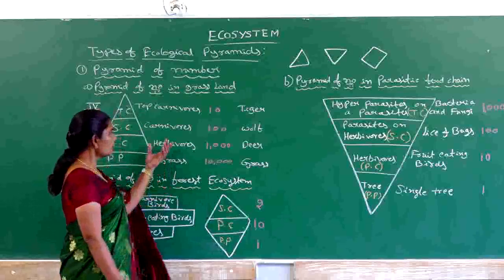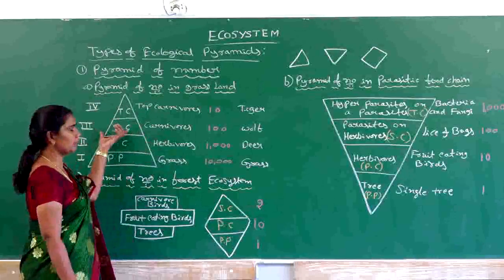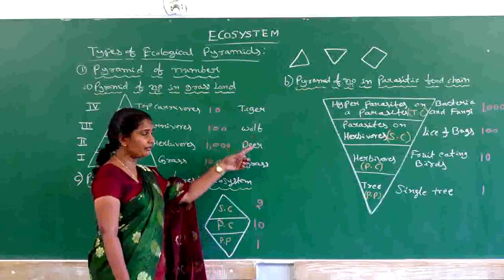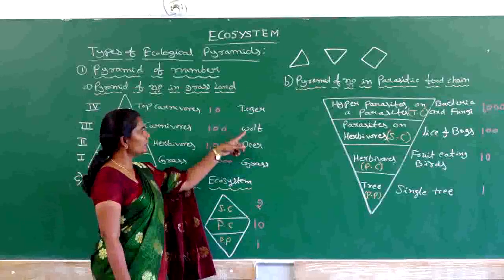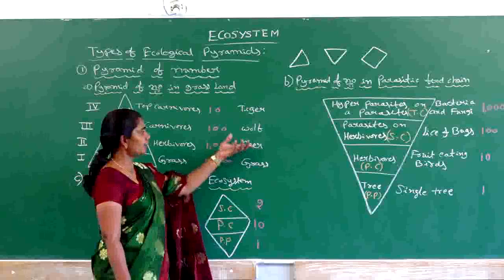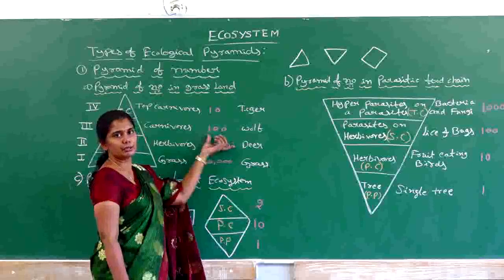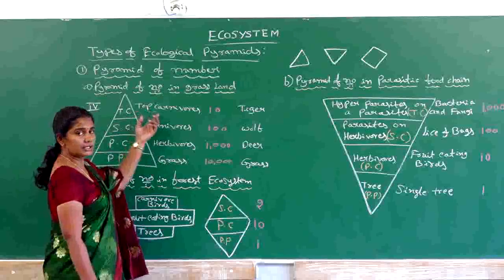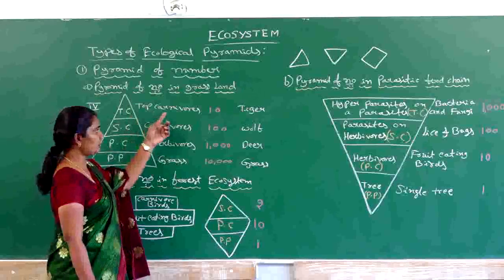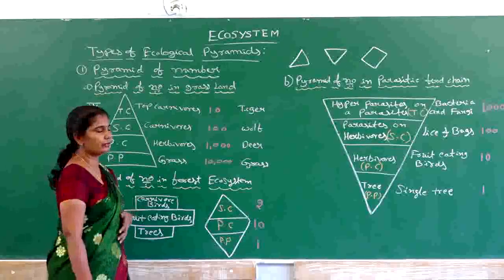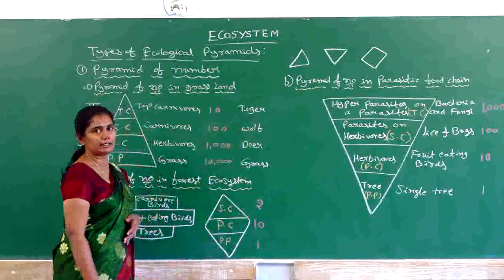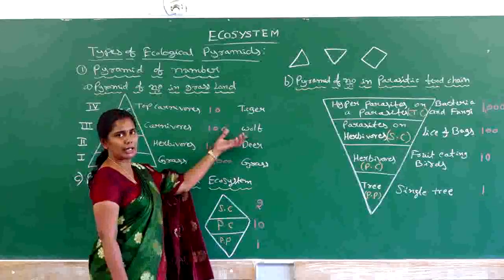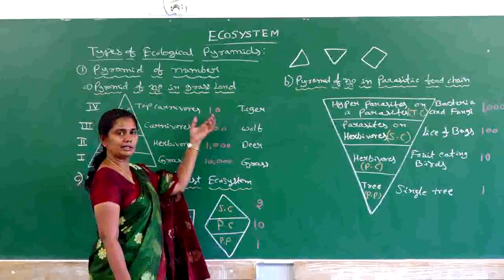Next, the carnivores, which come under the third trophic level, the secondary consumers. We can take the example of a wolf. When compared to the number of deer, the number of wolves is less. For example, 100 wolves may be present in that grassland. Next is the top carnivores, the fourth level. As an example of a top carnivore we can take a tiger. Obviously the number of tigers is very small compared to wolves in a grassland, so we can take around 10 tigers.